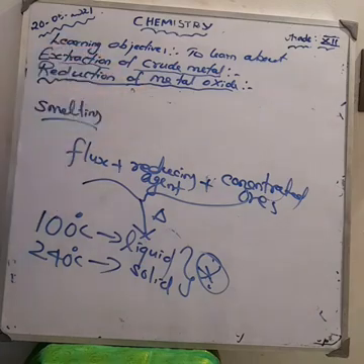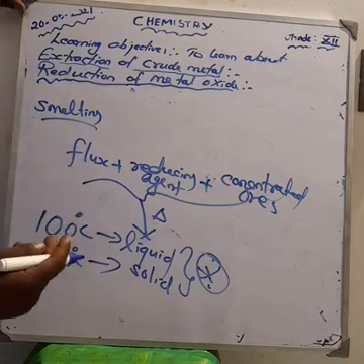Flux is a chemical substance that forms an easily fusible slag with gangue. What purpose are we using it for? It is a chemical substance that forms an easily fusible slag with gangue.